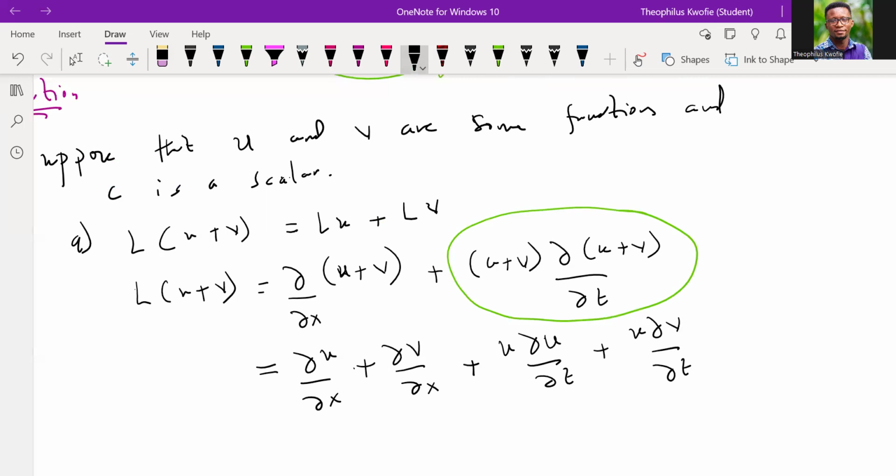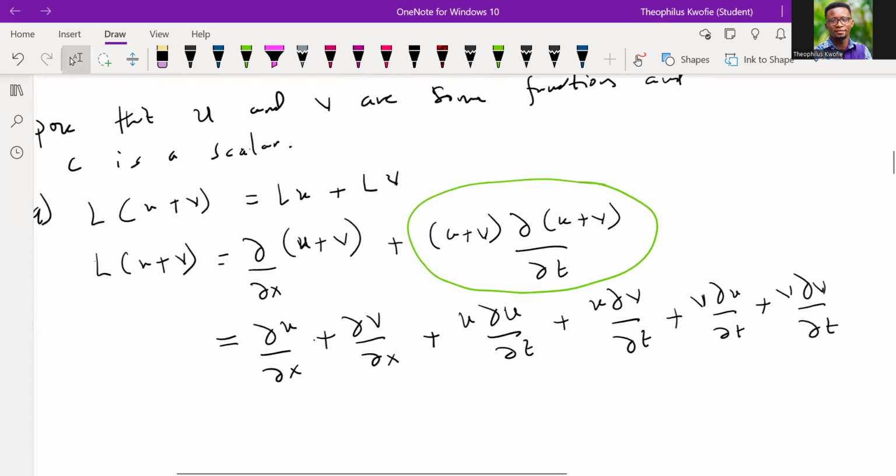So that's all that we are doing. And then V multiplying the partial of U with respect to T, and then V multiplying the partial of V with respect to T. Is that okay?